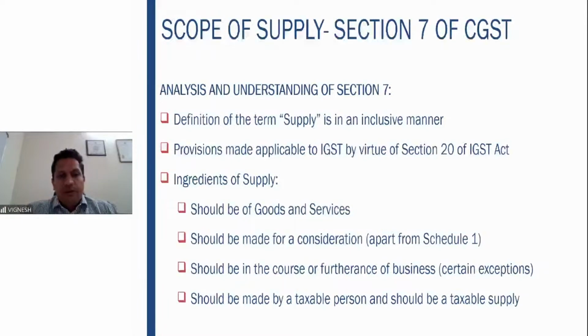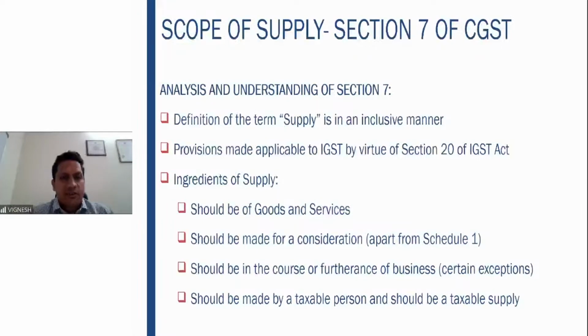The term supply is defined in an inclusive manner. We have already seen that supply includes all forms of supply, such as those 8 activities that are given. So this is mentioned in an inclusive manner, and the same provisions are made applicable to IGST also by way of section 20 of the IGST Act 2017. As I told you, IGST law covers the provisions relating to the interstate supply of goods or services. So there also the same definition is there by virtue of section 20.